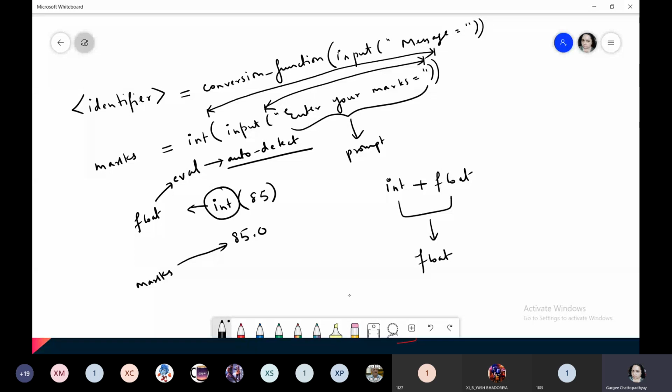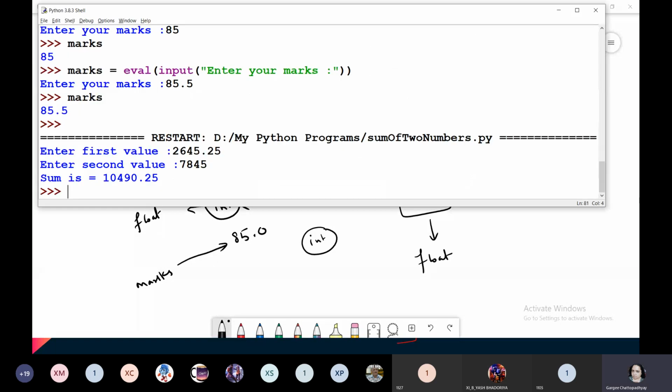Understood that? You can add integer and float.